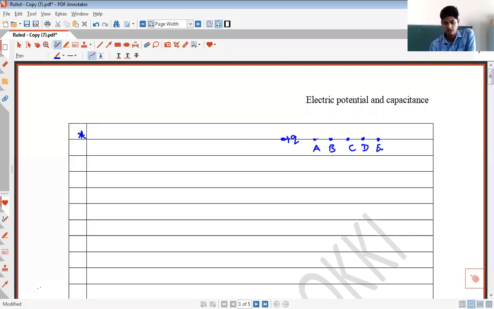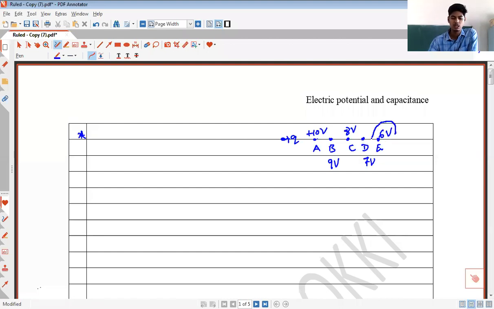Now I can say the potential at point A will be high. Potential at point B will be next to potential at point A. Potential at point C is next to potential at point B. So I can just write some values here. Potential at point A is 10 volt. Potential at point B is 9 volt. Potential at point C is 8 volts. Potential at point D is 7 volts. And potential at point E is 6 volts.